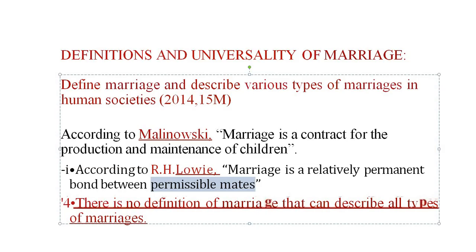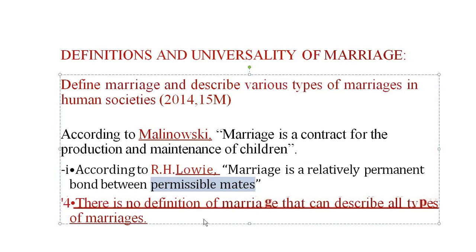Permissible mate means what? For example, mother and son are not permissible. Society will not permit them to marry. Or brother and sister, they are not permissible. The bond is between permissible mates, the people whom society will permit, or who are acceptable to society.